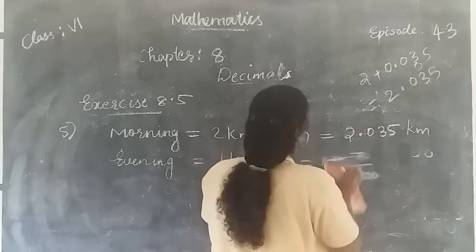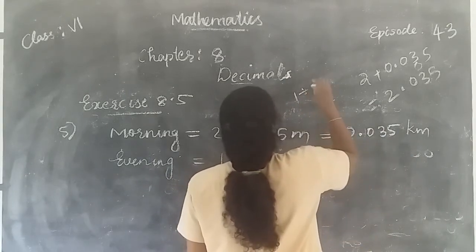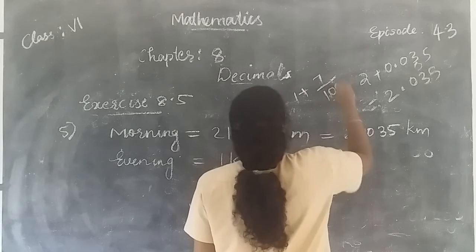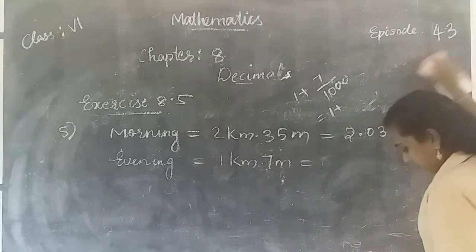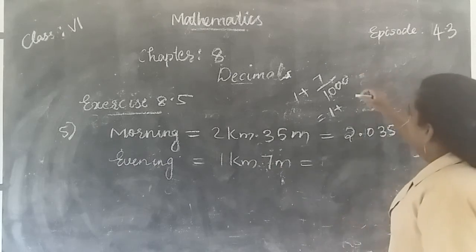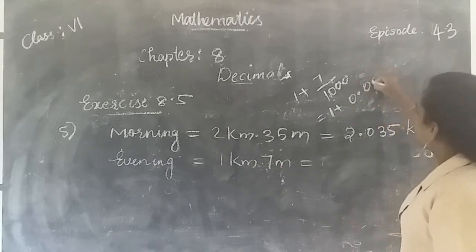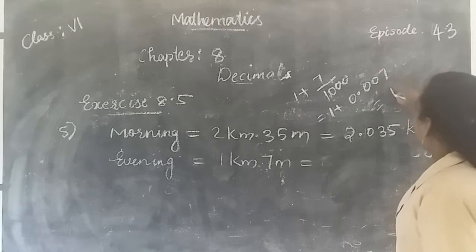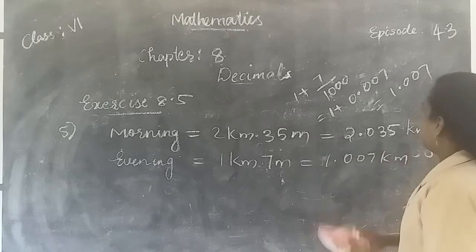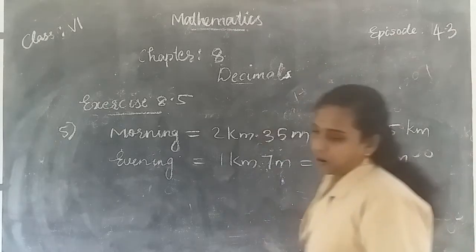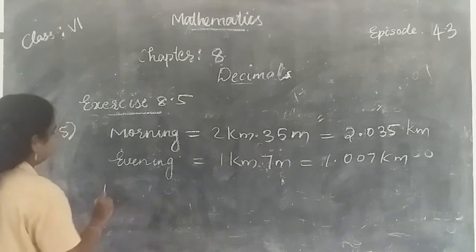So the answer is 1 plus 0.007, that is equal to 1.007 kilometer.